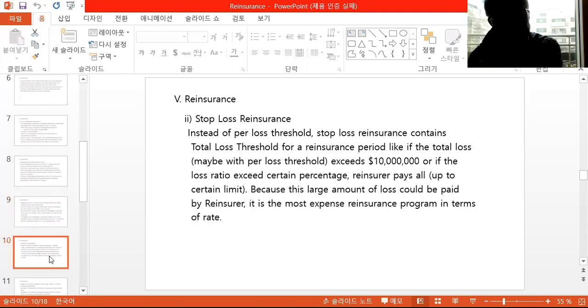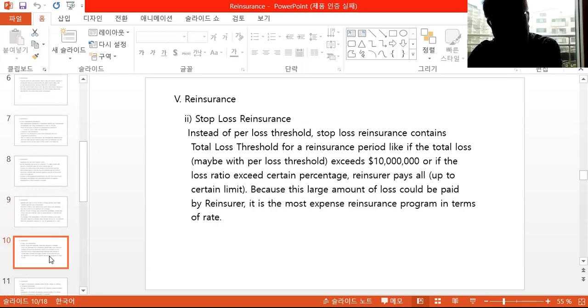Next, we're going to discuss some stop loss reinsurance. Instead of a per loss threshold, the stop loss reinsurance contains a total loss threshold for the reinsurance period. Like if the total loss, maybe with the per loss threshold, exceeds like 10 million, or if the loss ratio exceeds certain percentages, reinsurance pays all up to a certain limit.